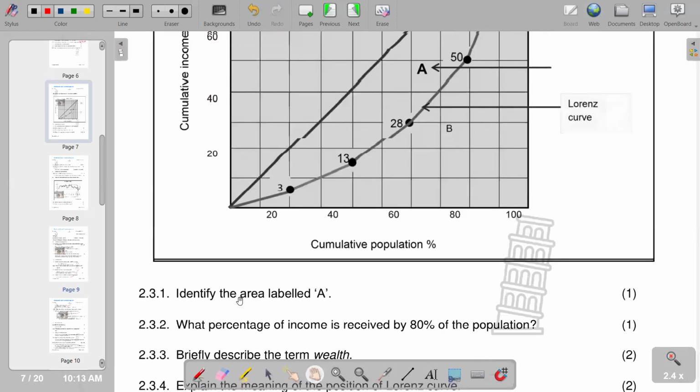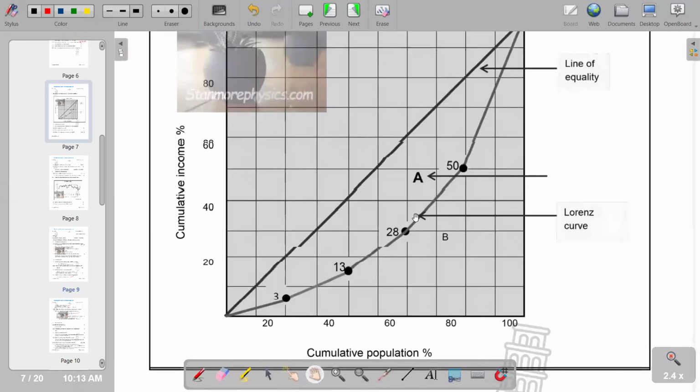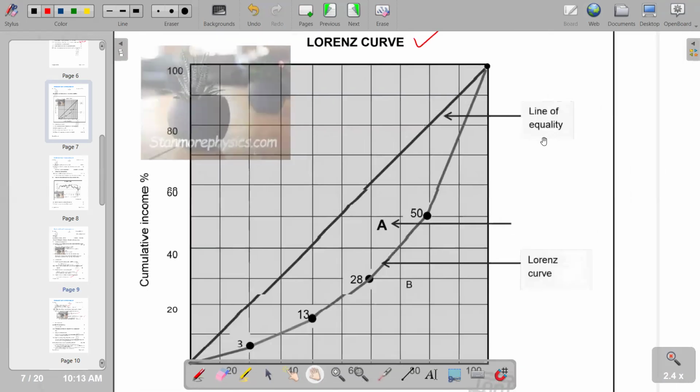Then 2.3.1 reads, identify the area labeled A. We have got A, and we see that A is in between our line of equality and the Lorenz curve. Obviously, this represents the area of inequality. So basically, we are saying this is the area of inequality.